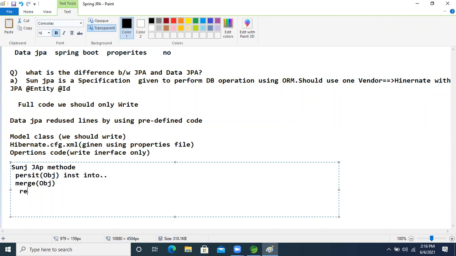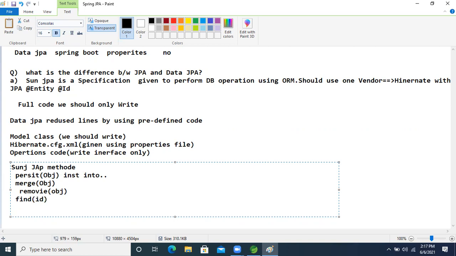After that, removing the data: remove object. Another one is find. To perform these in Hibernate, we write these methods explicitly.